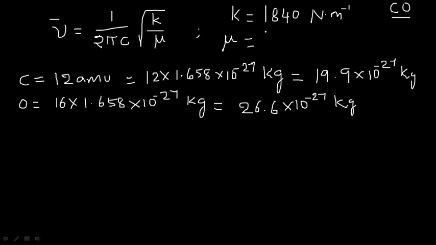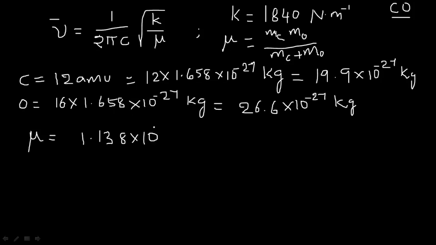If you substitute here the formula mu, that is M_C M_O divided by M_C plus M_O, that means mass of carbon into mass of oxygen divided by mass of carbon plus mass of oxygen, it will come out to be mu value is equal to 1.138 into 10 to the power of minus 26 kilogram. Okay, how the value comes?